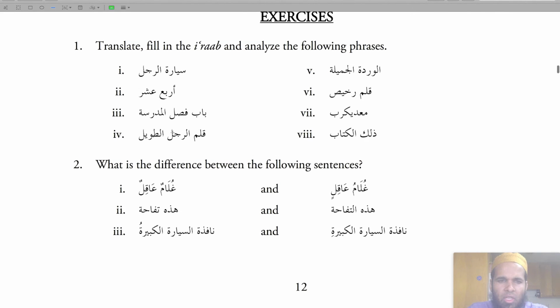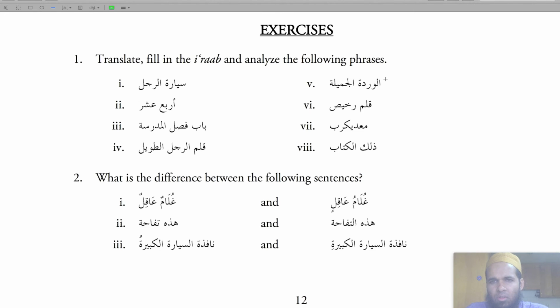قلم الرجل الطويل. Again, this could be both of them, although it makes sense if you say قلم الرجل الطويل, the pen of the tall man, versus if you say the tall pen of the man. So if you put a dhamma on طويل, then it will be a sifa of the qalam. If you put a kasra on tawili, it will be a sifa of the man. Number 5.